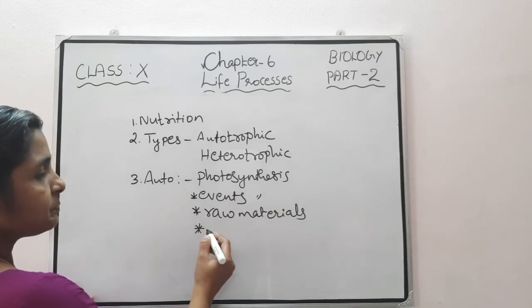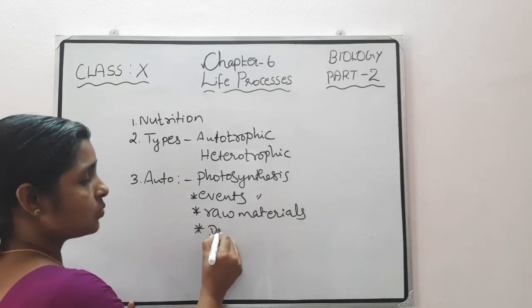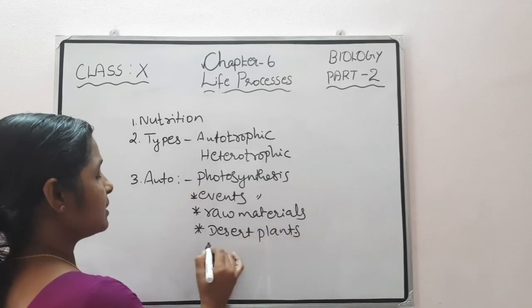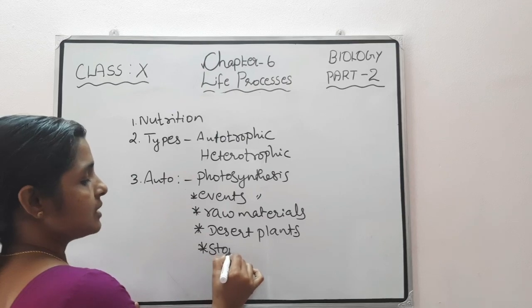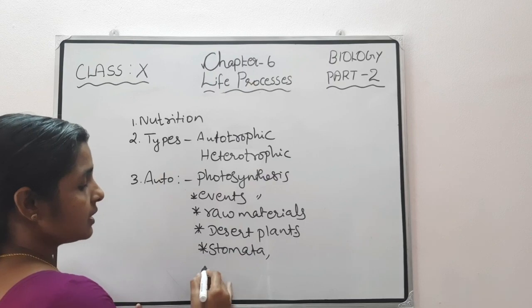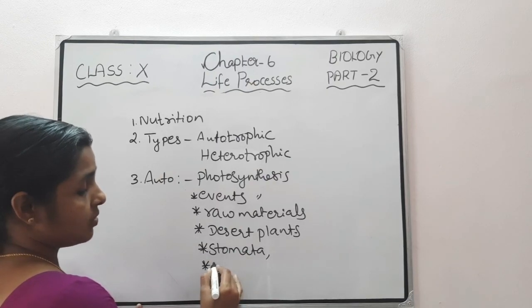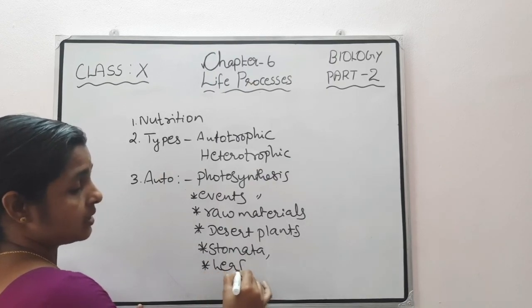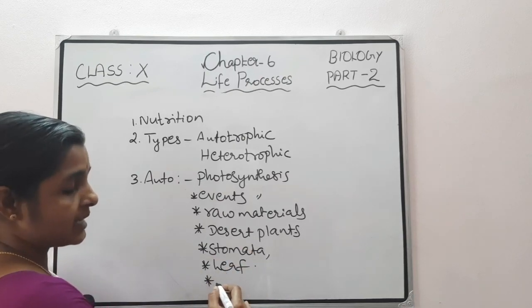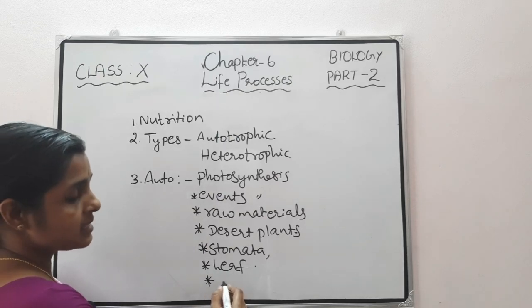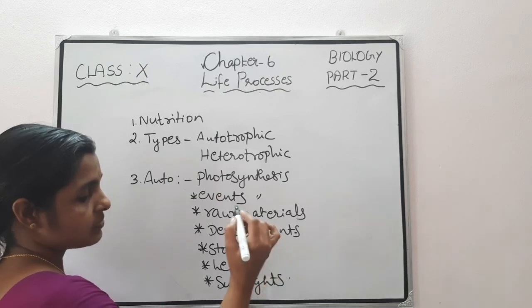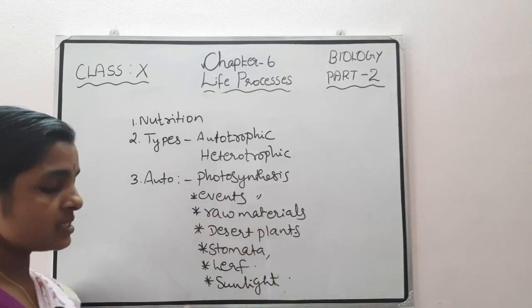Then we studied how photosynthesis occurs in desert plants. And after that we studied the stomata: the structure of stomata, function of stomata, etc. Then we studied the structure and cross section of a leaf. Then lastly we concluded with an experiment or activity that shows that sunlight is essential for photosynthesis. So these are the main topics we covered in this video.